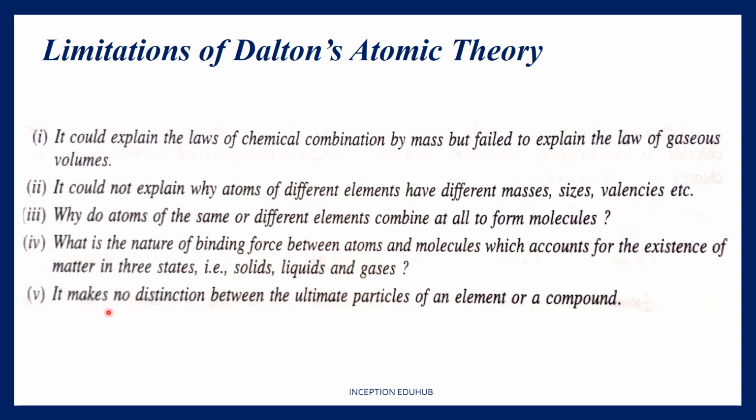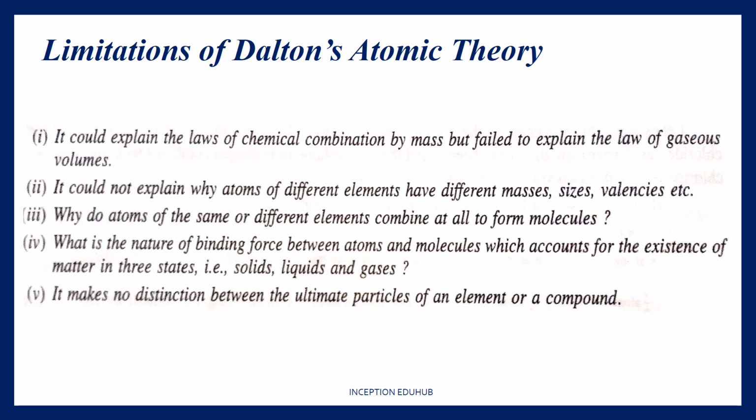The fifth point is, it makes no distinction between the ultimate particles of an element or a compound. By ultimate particles, it means, you should go back to the second slide where I talked about it: when I am going to talk about an element, I am going to talk about its atoms. When I am going to talk about a compound, I am going to talk about its molecules. So it does not give any specific distinction between the atoms of an element and the molecules of a compound, how they are going to exist, how they are going to react, if at all, and so on and so forth. I hope the limitations of Dalton's theory are clear to you.